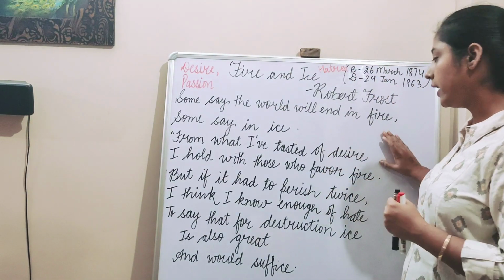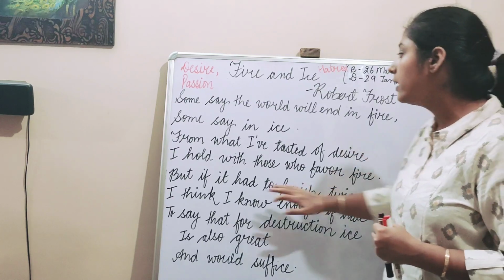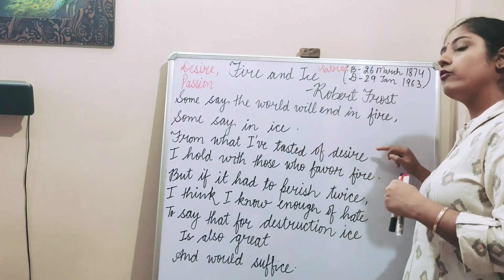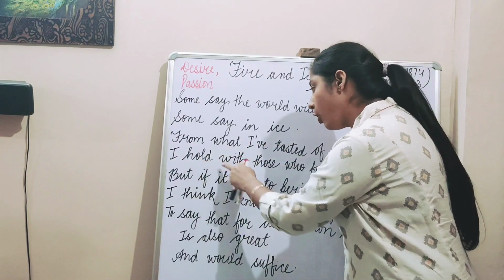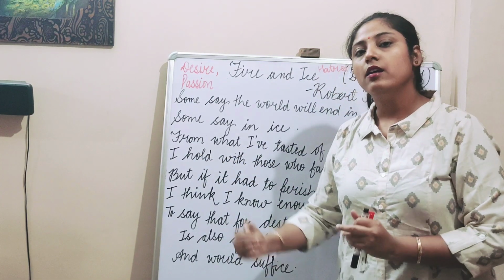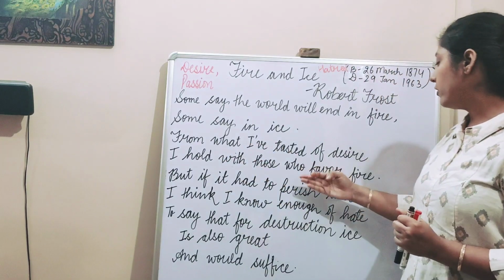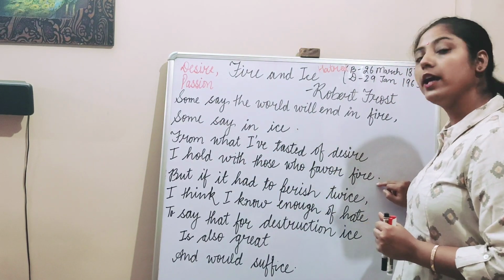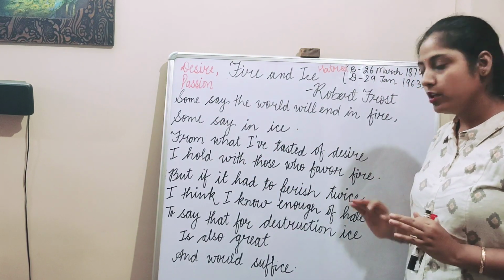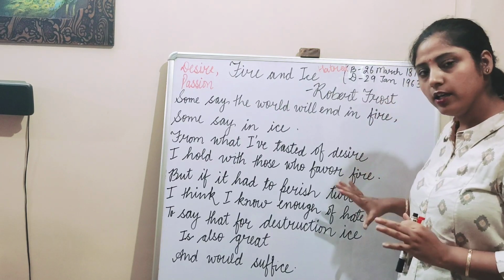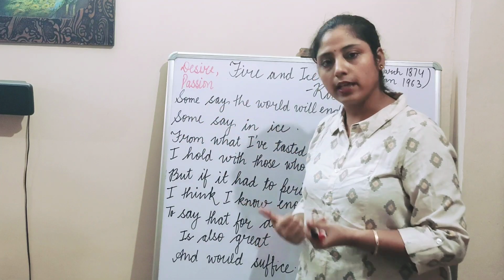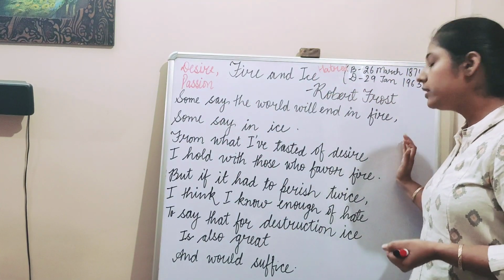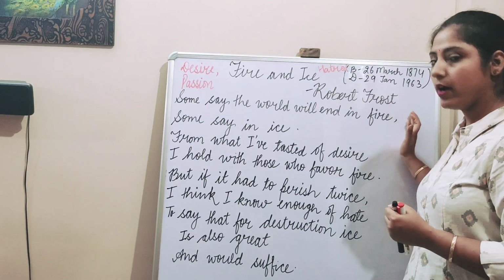Out of that experience, he stands by the people who favor that the world will end by fire. So this was the first stanza, in which the poet says the world is being destroyed by fire.